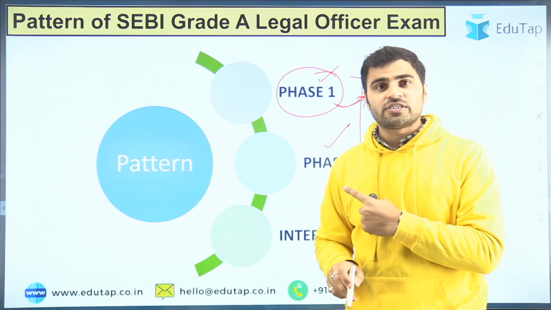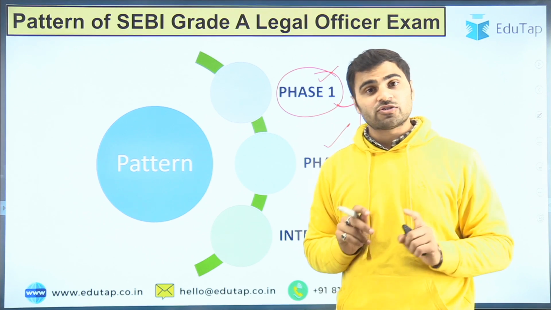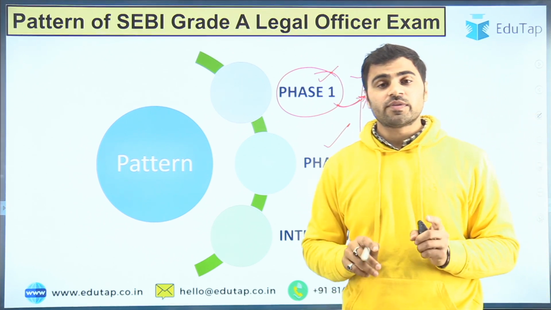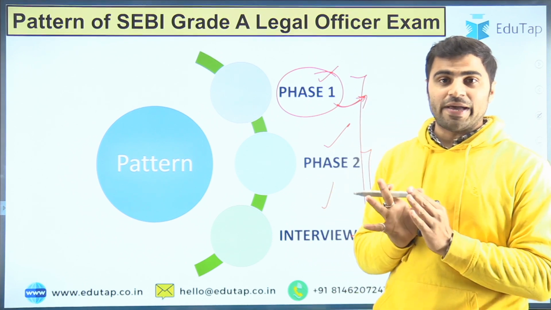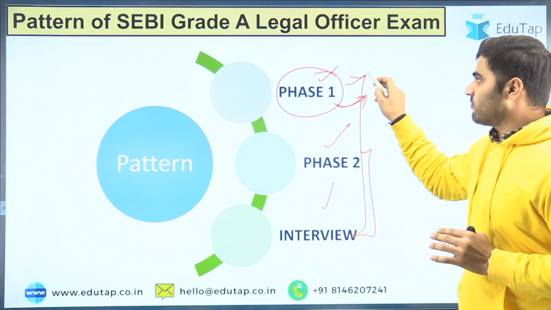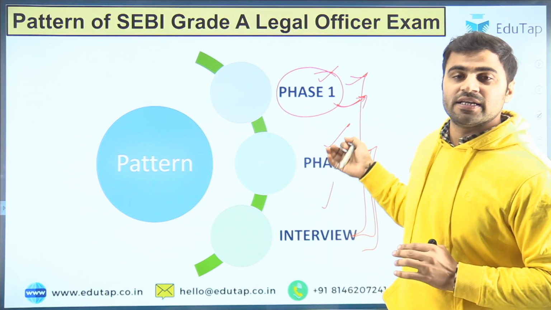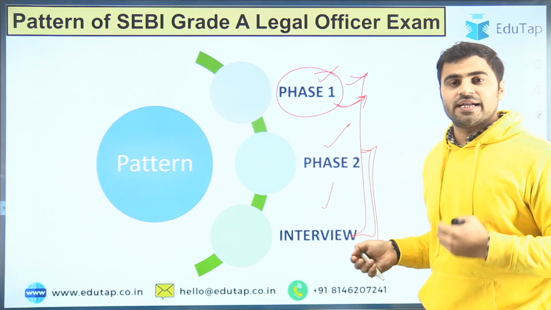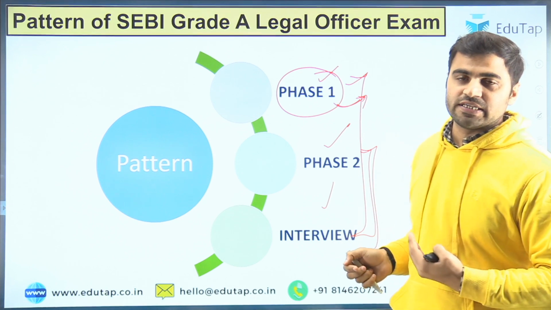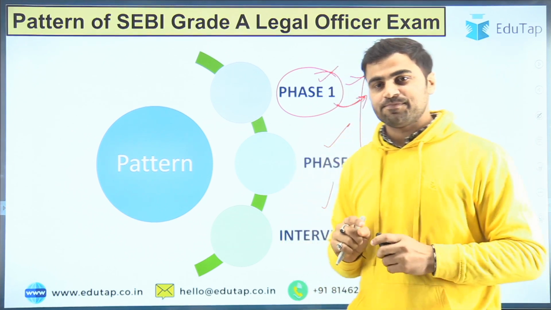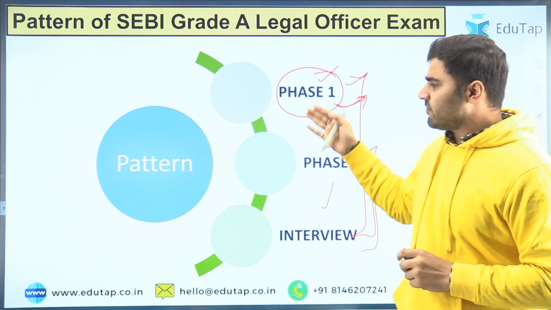The marks of phase 1 will not be counted for the purpose of merit. The marks of phase 2 and the interview will be counted for the purpose of merit. So this was about the brief of phases.